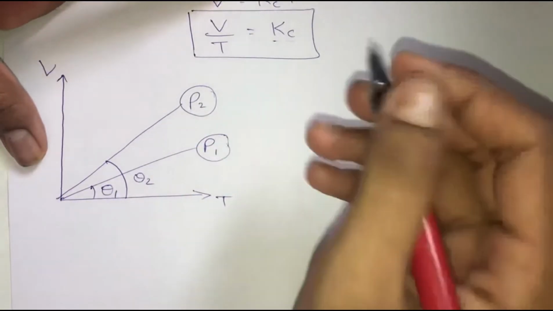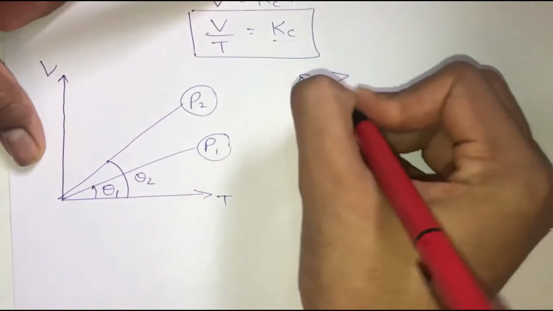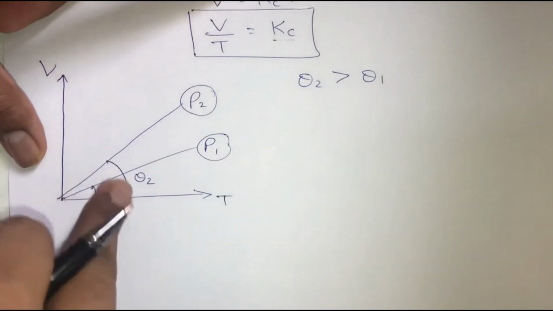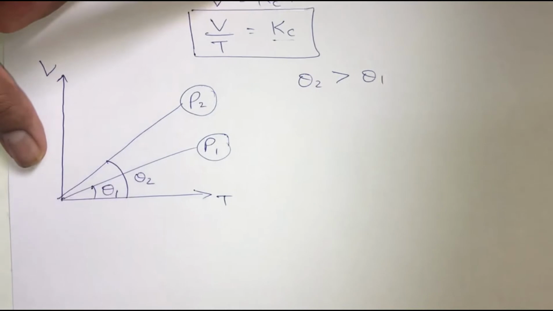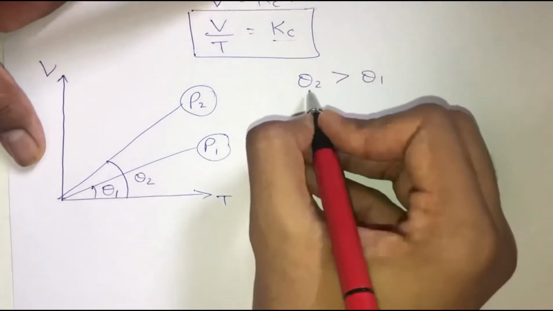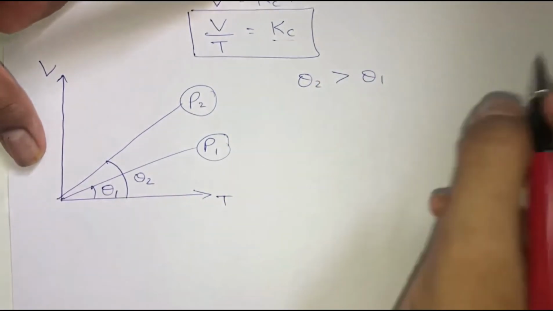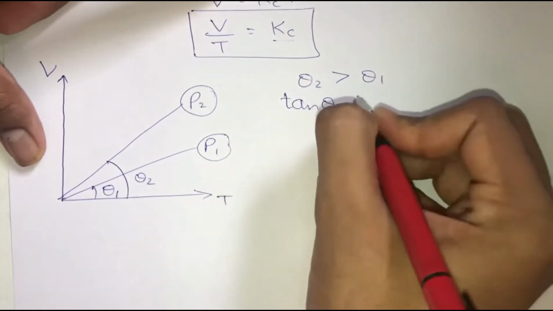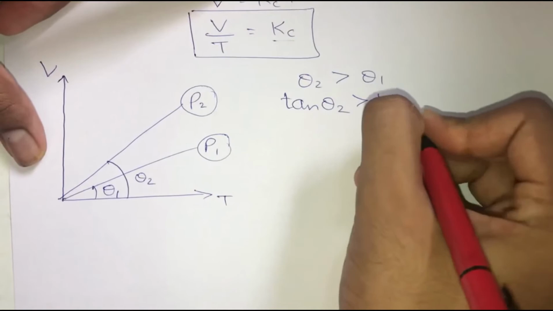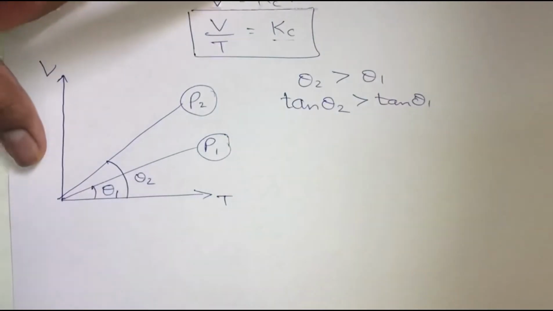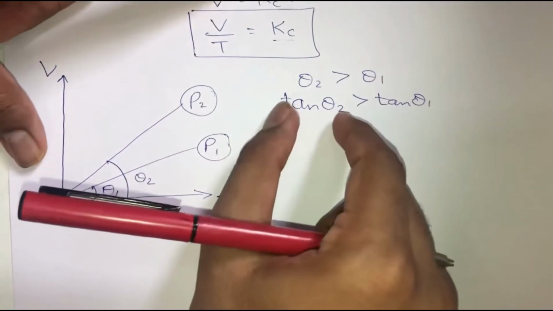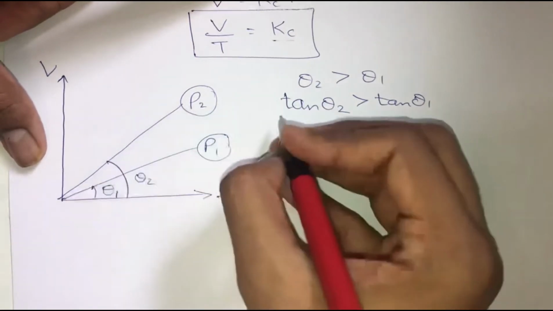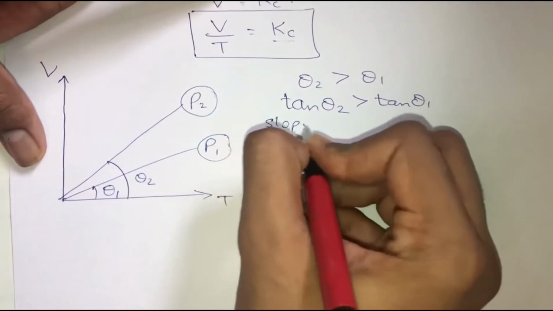What we know up till now is that theta 2 is greater than theta 1. This is the basic observation which we can see. Since theta 2 is greater than theta 1, we know tan of theta 2 is obviously going to be greater than tan of theta 1. And tan of theta 2 is nothing but the slope of line P2.